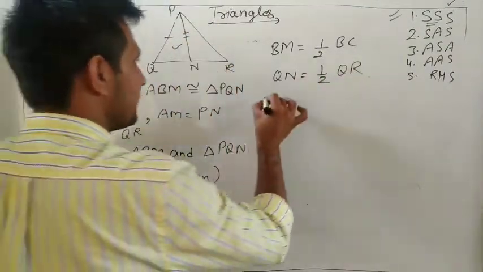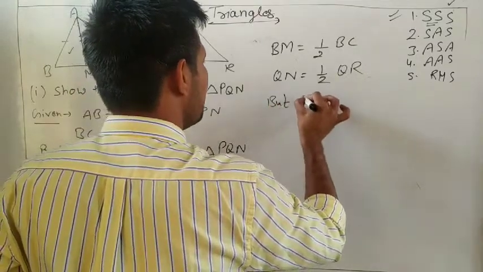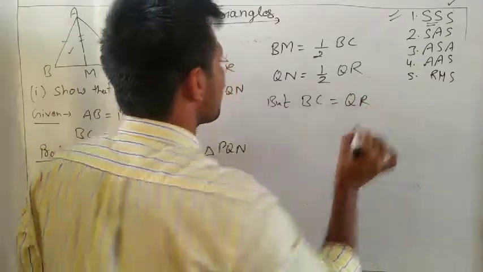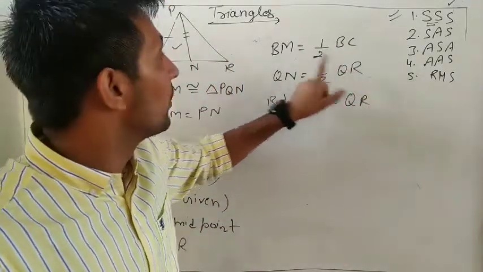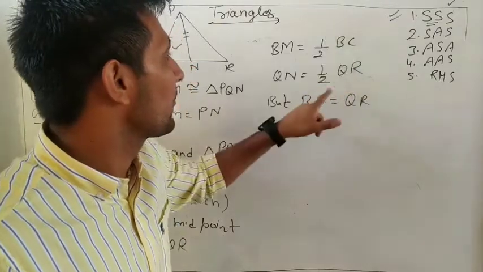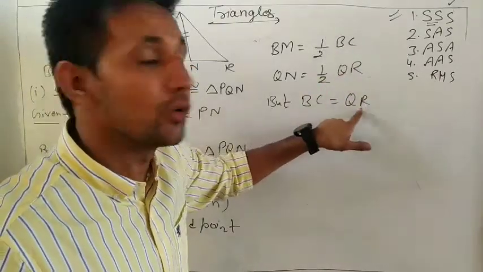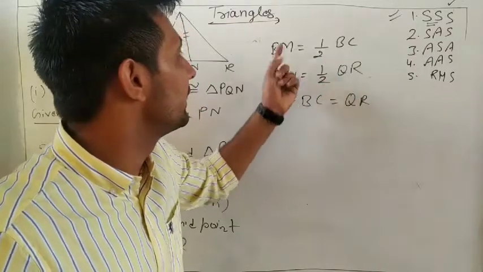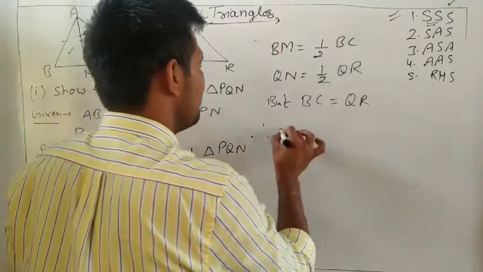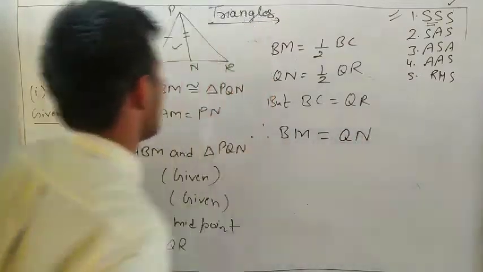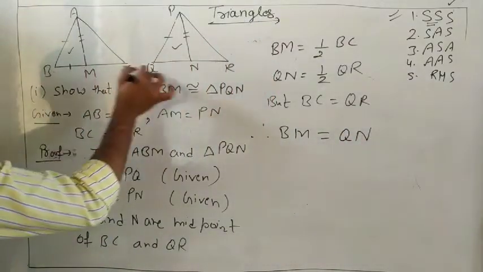But we know BC equal to QR. If BC is 8, then BM is 4, and QR is also 8, and one by two into 8 is 4. So therefore BM equal to QN.